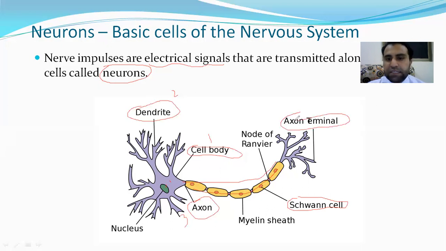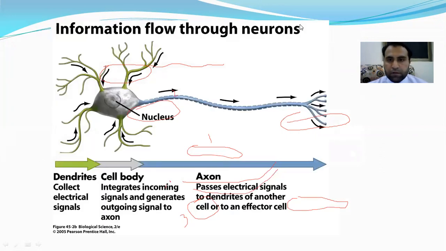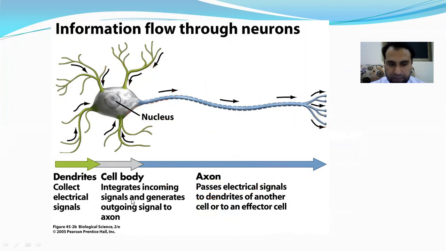Okay, so this is the structure. You can see this yellow color with the nuclei. So this is actually Schwann cell. Okay, so this is about structure of neuron. Now, you can see dendrite collects electric signal, cell body integrates incoming signals and generates outgoing signal to axon, while axon passes electric signal to dendrites of another cell or to effector.